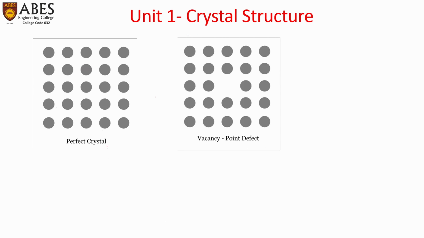We can have a picture where we can understand the perfect crystal is having the atoms positioned at regular intervals or regular positions. Periodic arrangement would be there. All the atoms would be having their own positions. In vacancy or the point defect, any one or more than one atom would be missing from its original position. So this will create a vacancy, and that is a point defect, and it is called a vacancy defect.